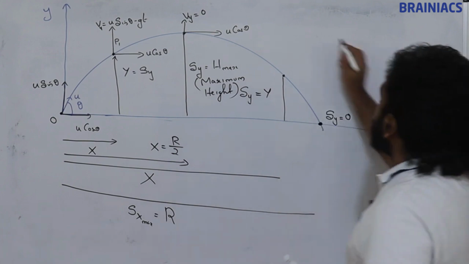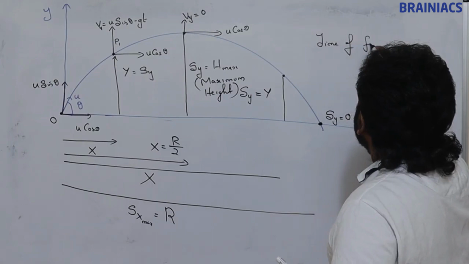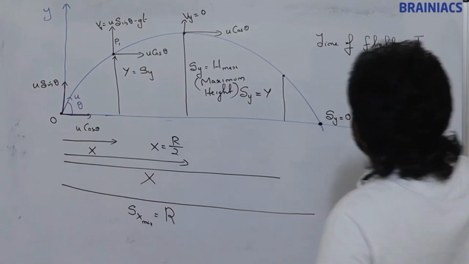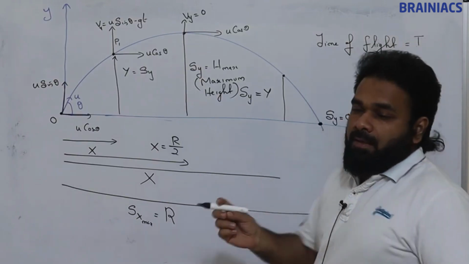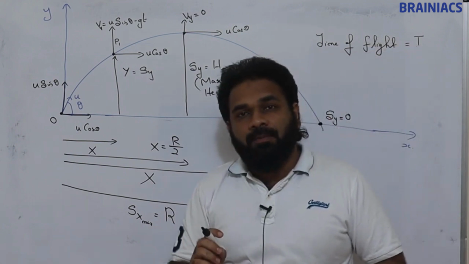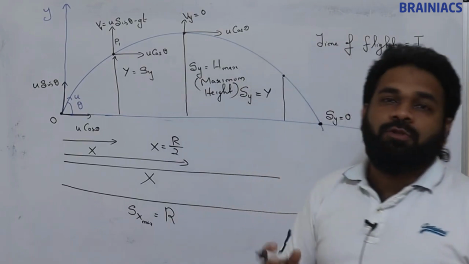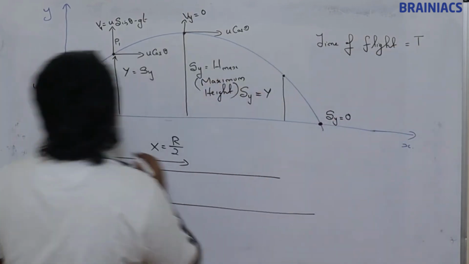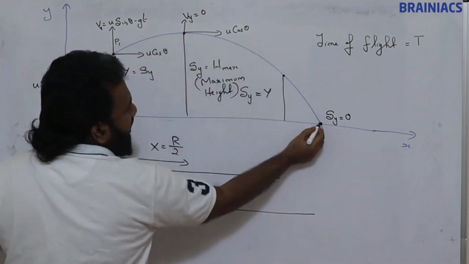And there is something called the time of flight, t. What is this time of flight? The time duration for which the particle is in air. That is the time taken from the projection till it reaches here.